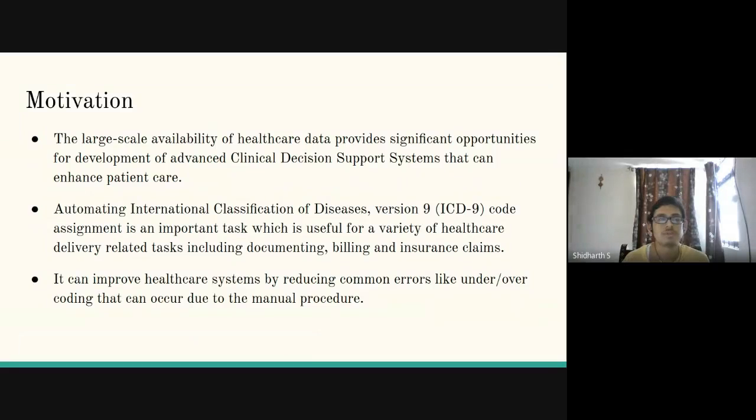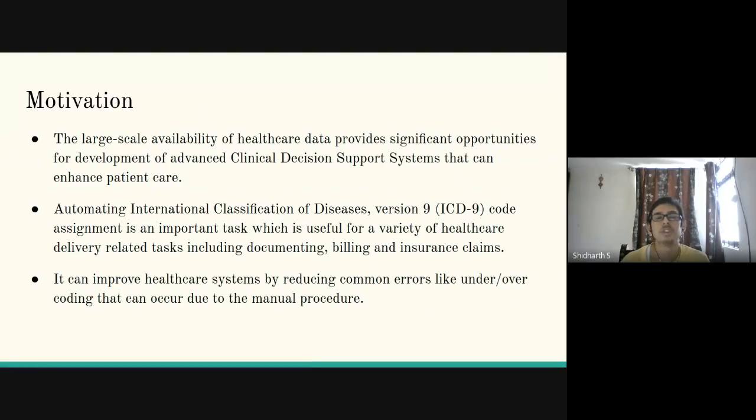As we know, we have a large scale availability of healthcare data today, and this provides significant opportunities for development of clinical decision systems that can enhance patient care. Apart from this, assignment of ICD-9 codes is an important task in the healthcare domain for tasks such as documentation, billing, and insurance claims. We can also reduce the common errors of undercoding or overcoding that occur due to the manual procedure.